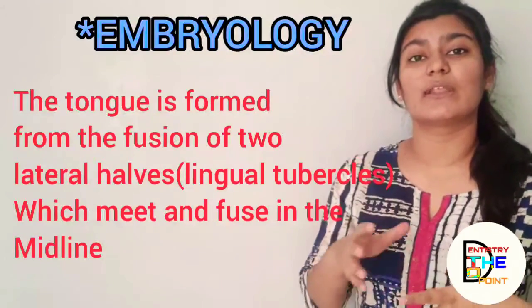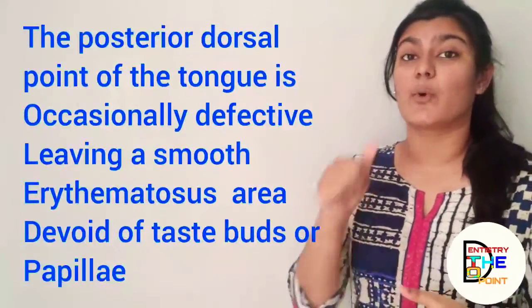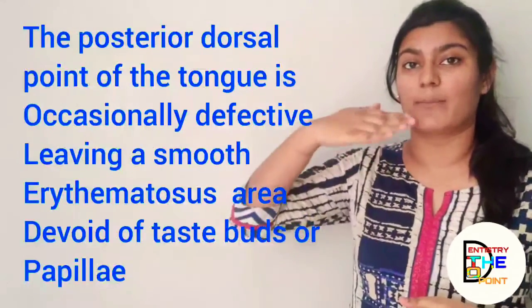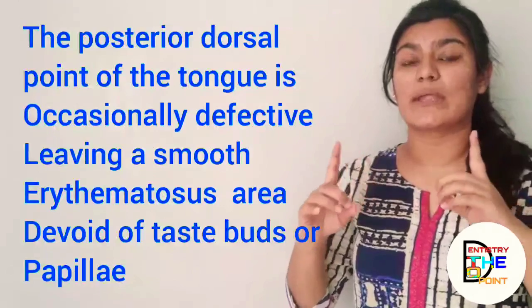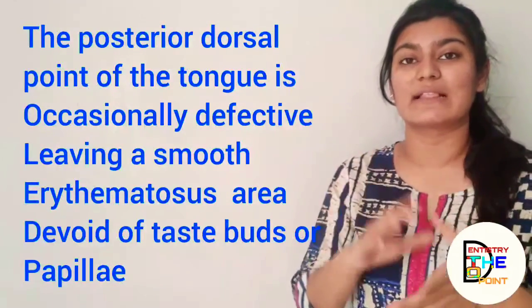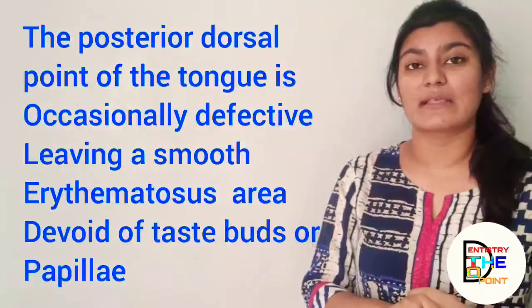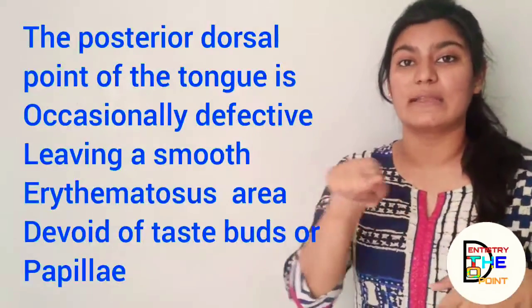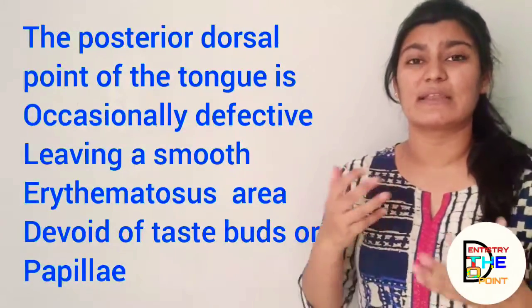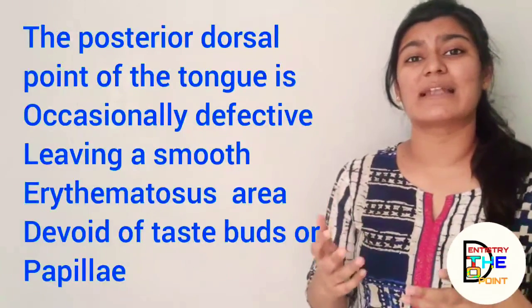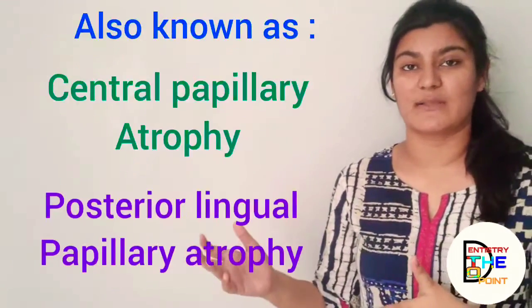Now, sometimes during their fusion, what happens is the posterior point on the dorsal, that is your upper aspect of the tongue, is defective. Okay, so the meeting point, where there is the posterior dorsal point of the tongue, that's defective. And what happens is that it leaves a rhomboid shaped area, which is erythematous, smooth in nature, and lacks your papillae or the taste buds.